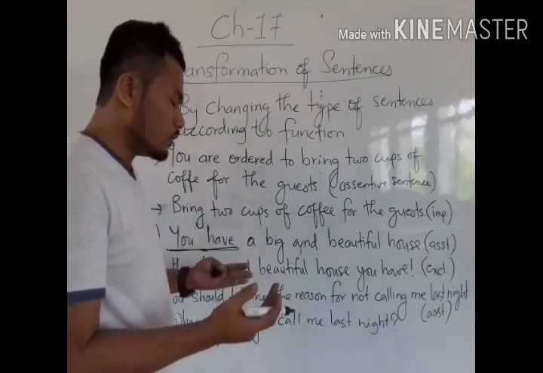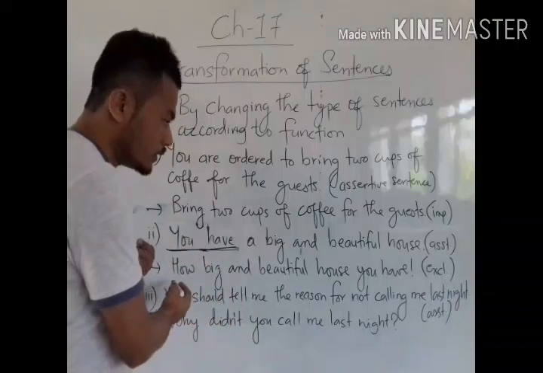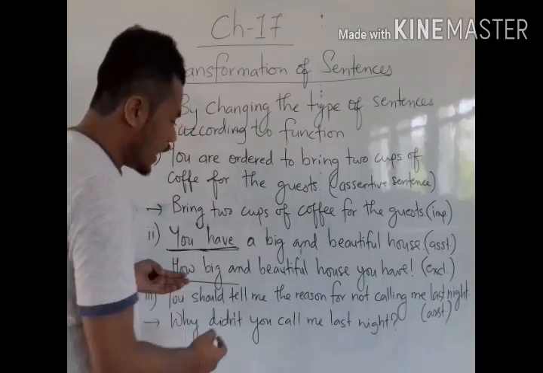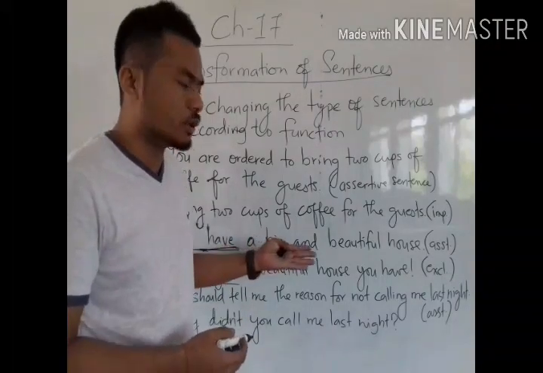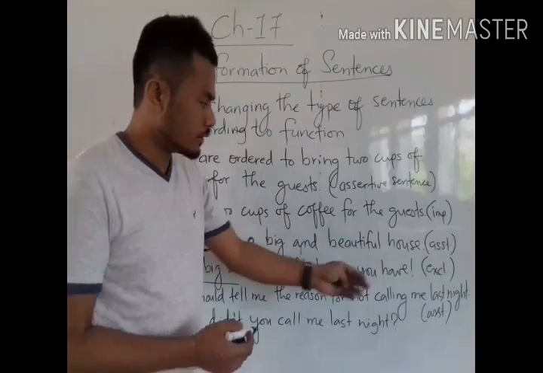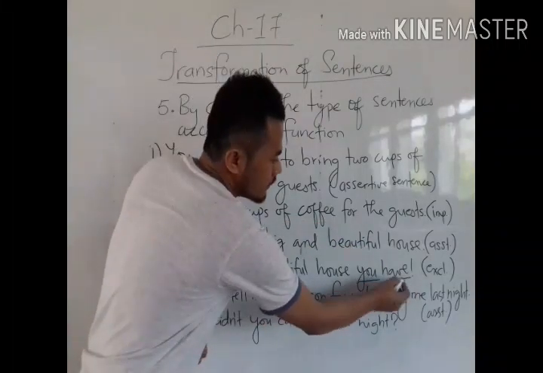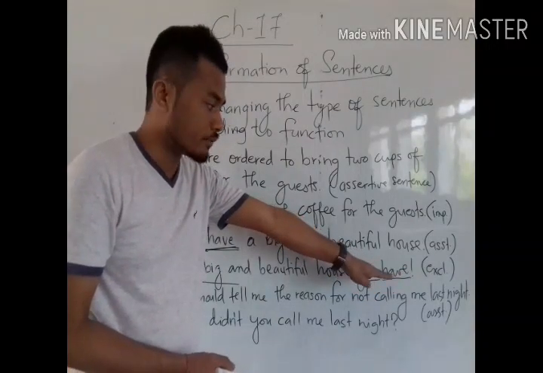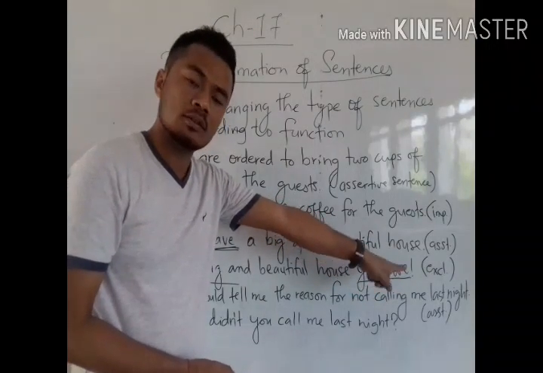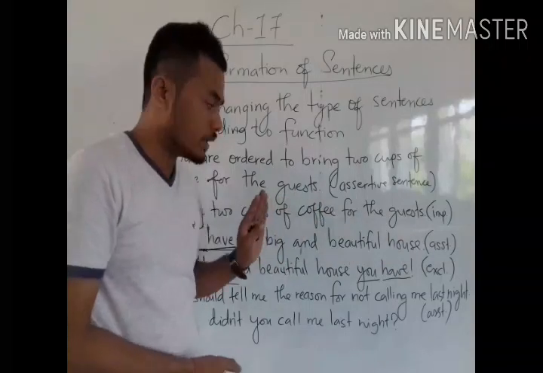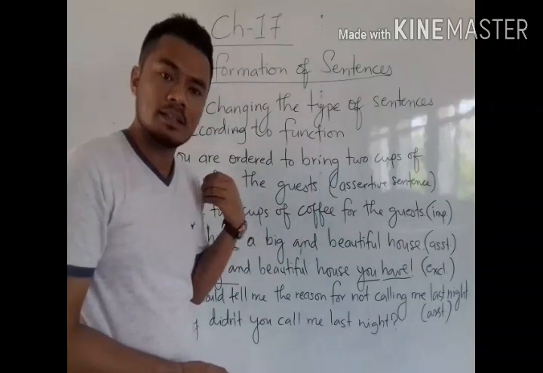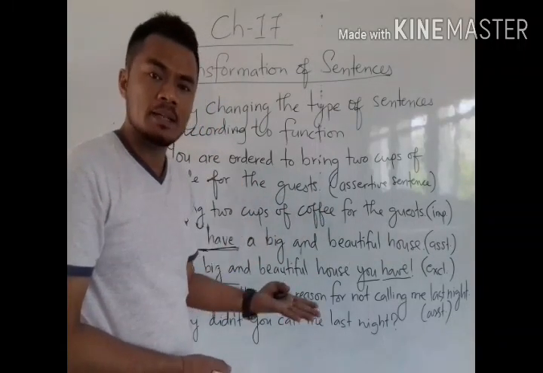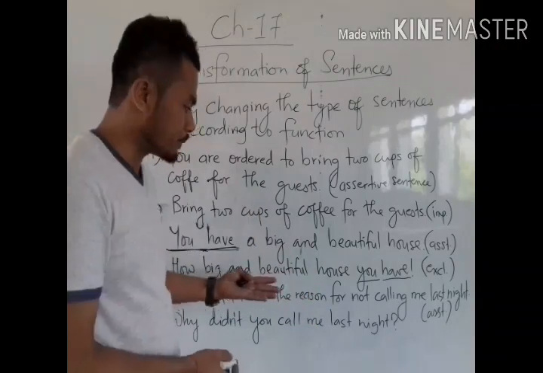Now, if we change this into an exclamatory sentence: How big and beautiful a house you have! The sentence ends with subject and verb, and at last with an exclamation mark. Both the sentences express the same meaning but in a different way.